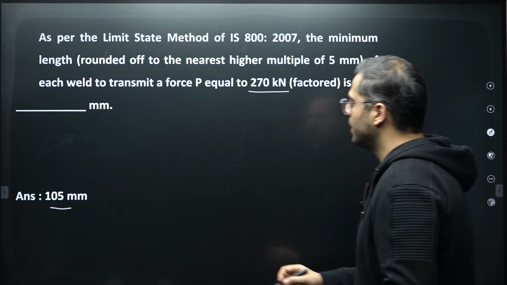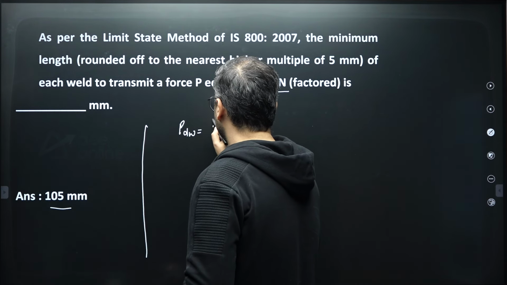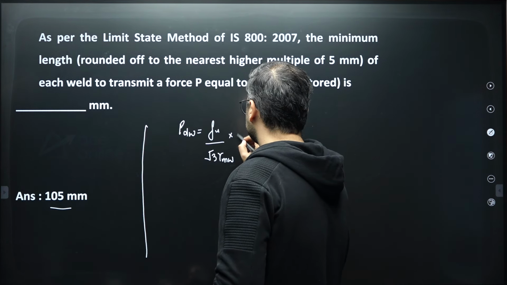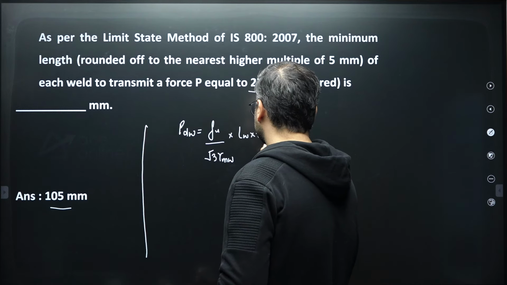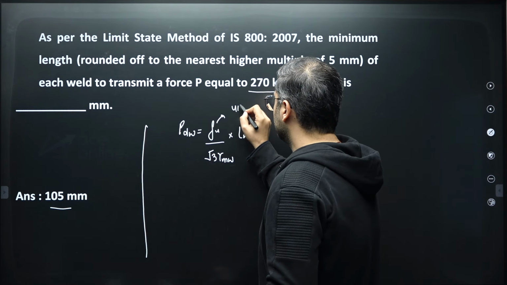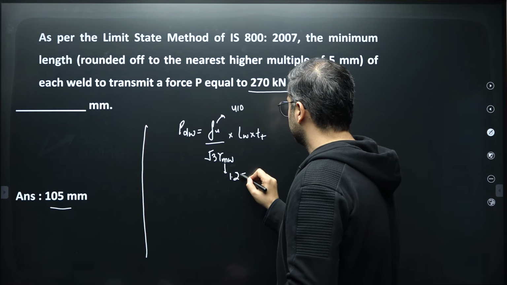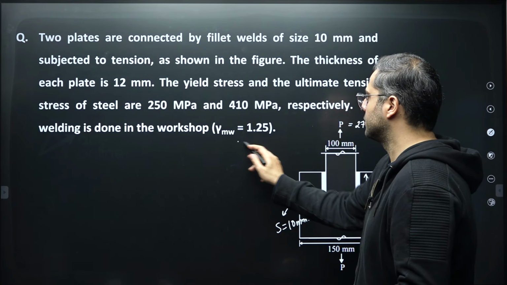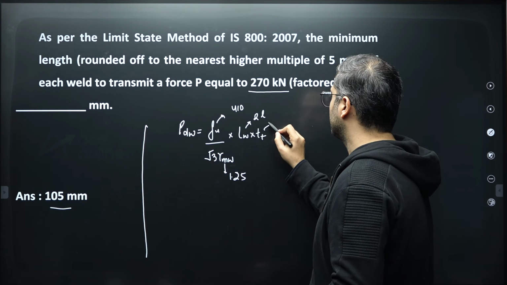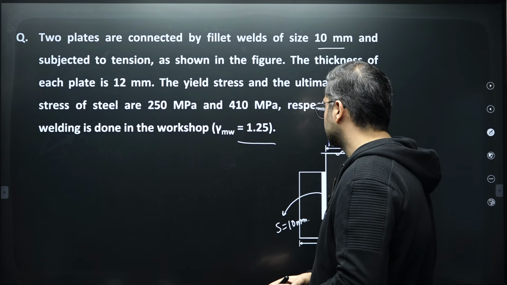right? And when you consider that PdW, it will be equal to Fu divided by root of 3 divided by gamma mW into the length of weld into throat thickness. This is your formula for finding out the design strength of weld. And over here this Fu is equal to 410 MPa and gamma mW is equal to 1.25, right? They must have given this in the question. So for a workshop weld it is 1.25. Length of weld over here will be equal to twice of L, and throat thickness will be equal to 0.7 times the size of weld. Size of weld is given to us as 10 mm.